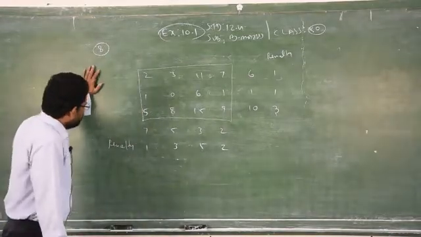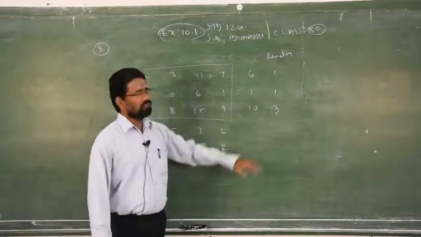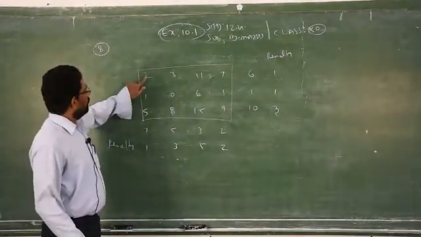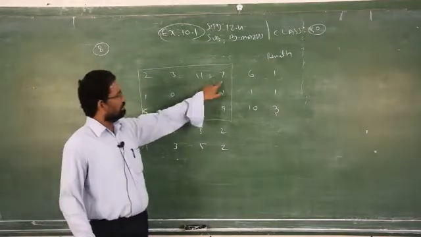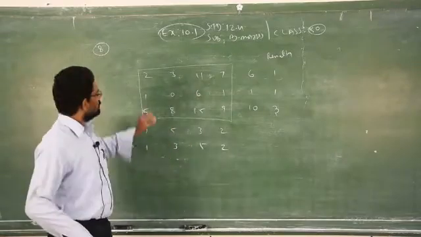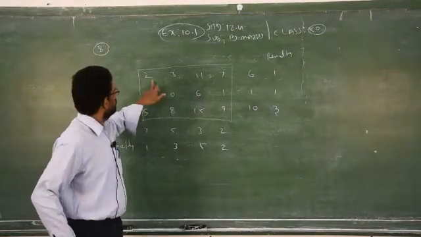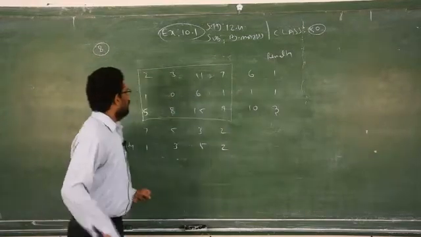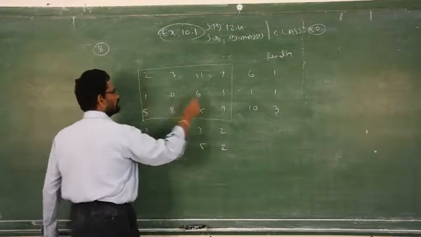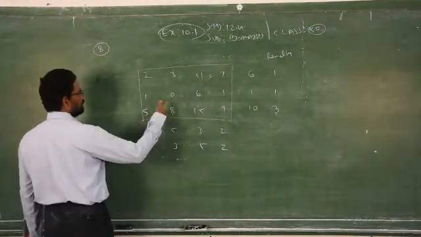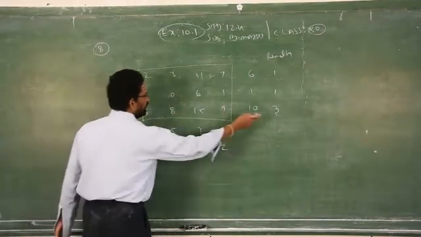Now, out of these penalties, let me tell you again what the least cost is. In the first row: 2, 3. Don't say 7, 11. The least cost is 2, the next least cost is 3, so 3 minus 2 is 1. Least cost of the second row is 0, the next least is 1, so 1. The least cost of the third row is 5, the next one is 8, so 8 minus 5 is 3.